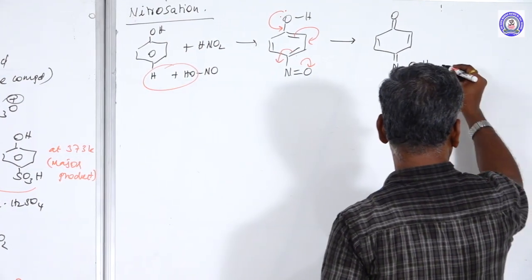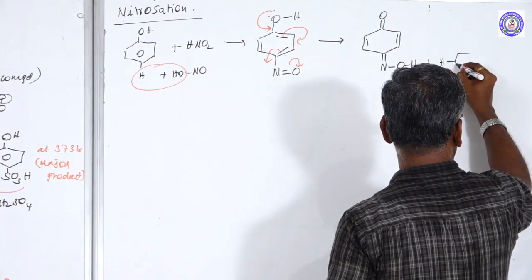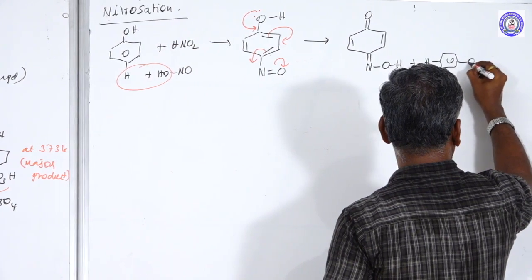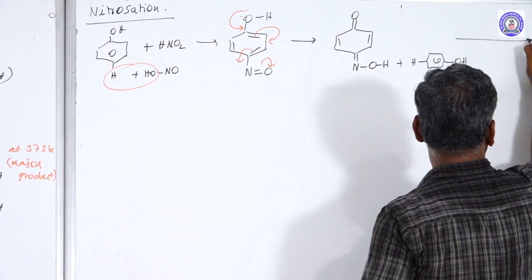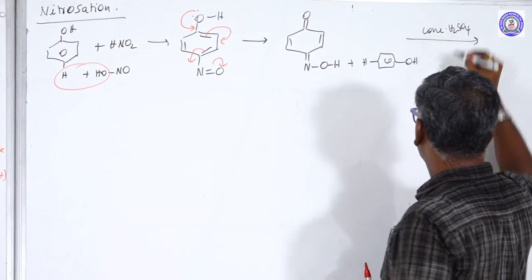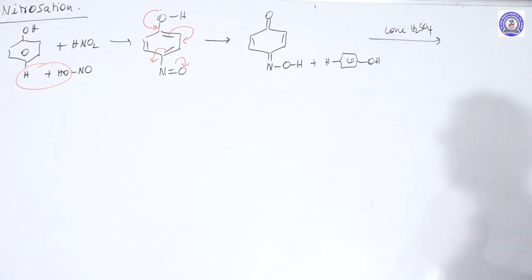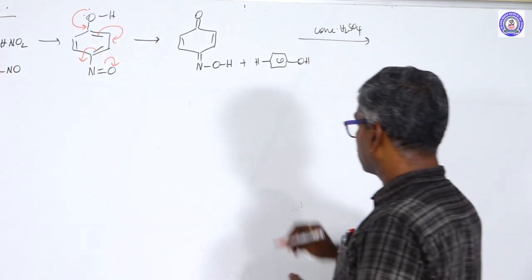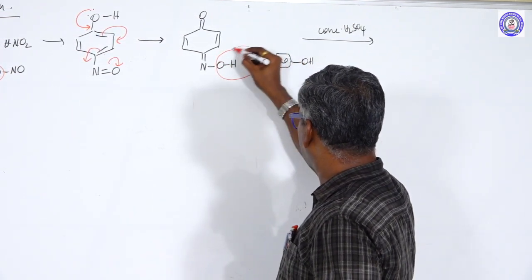This further reacts with phenol, OH group, in the presence of concentrated sulfuric acid. What is the use of concentrated sulfuric acid? Concentrated sulfuric acid is a powerful dehydrating agent, removing water. This water molecule can be replaced.